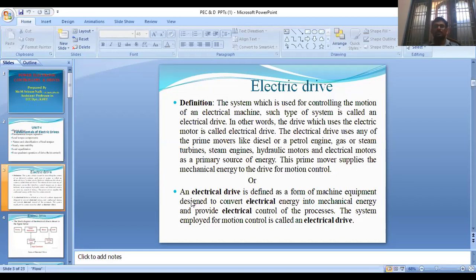That means here we are using machine equipment which is designed to convert electrical energy into mechanical energy, and provide electrical control of the process. Here control means we want to control the electrical parameters, that is the voltage, current and power factor, and finally the load parameters, those are the torque and speed. So the system employed for motion control is called an electrical drive. This is the simple definition of the electrical drive.